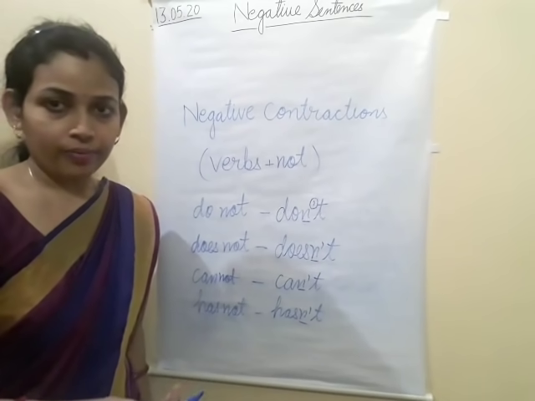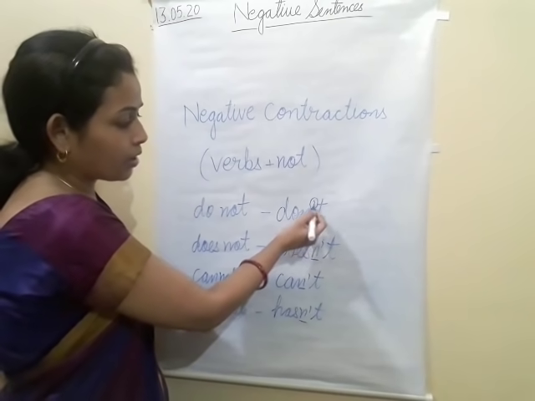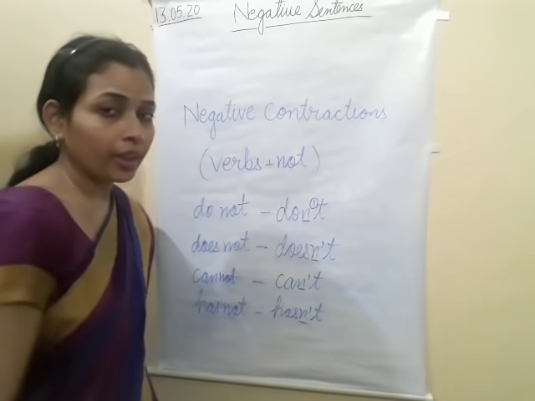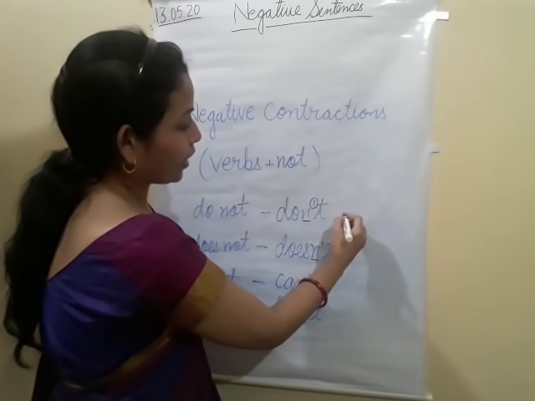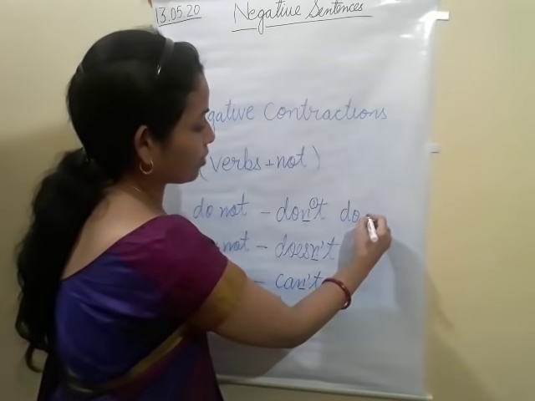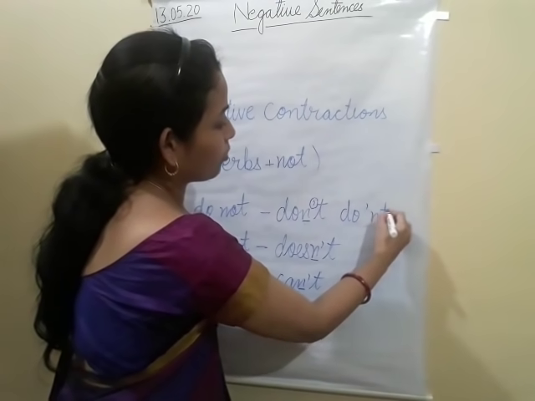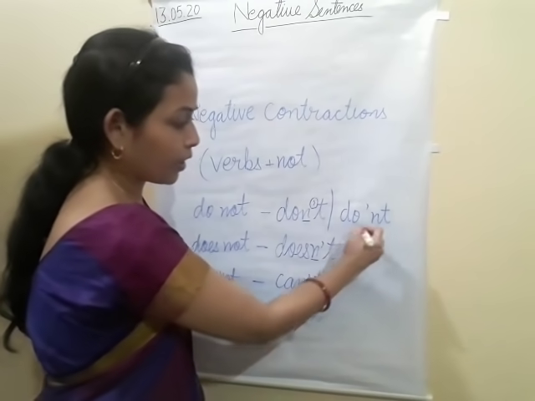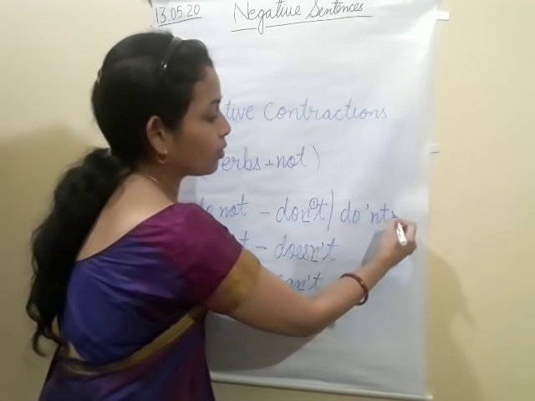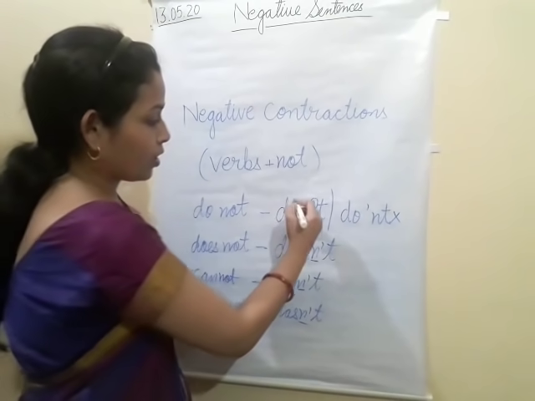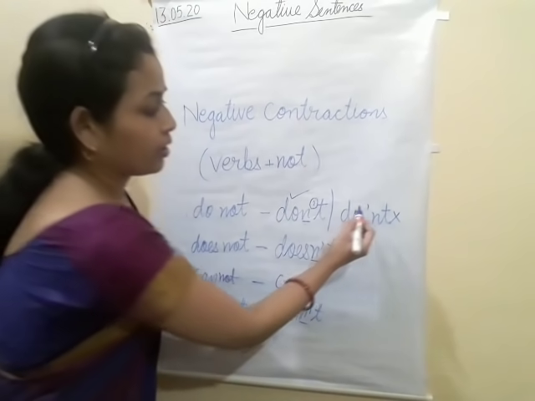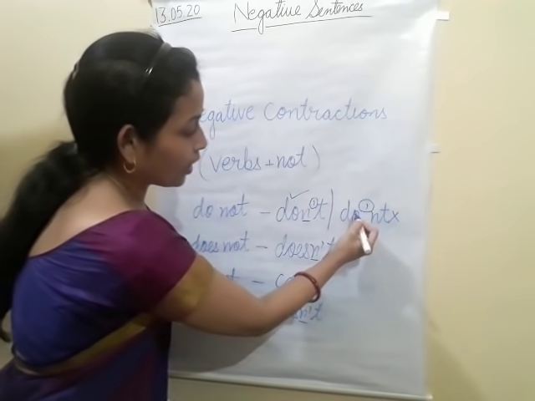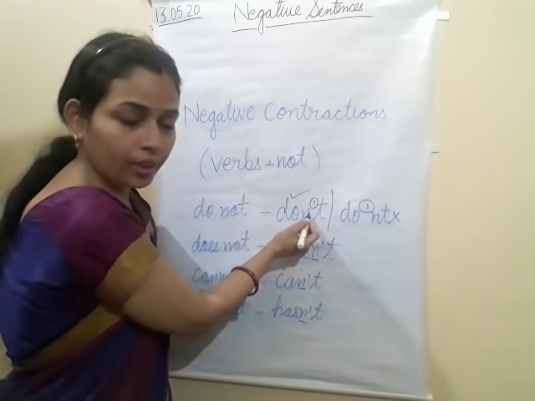In the negative we always write after N. So one example again I am writing here. If I write in this way, that will be wrong. This will be the correct one. So we have to keep in mind this apostrophe sign we always use after N.